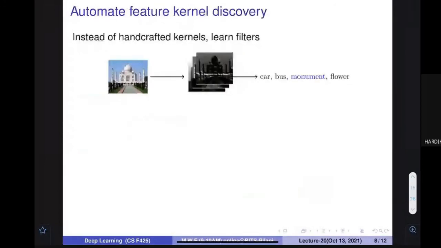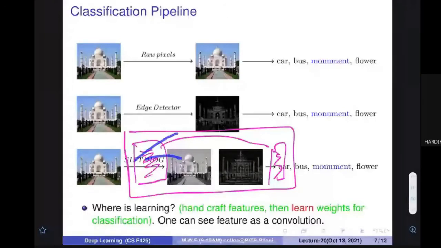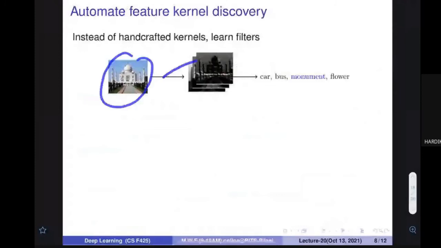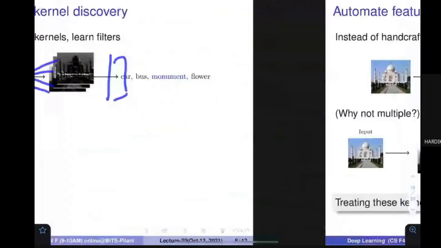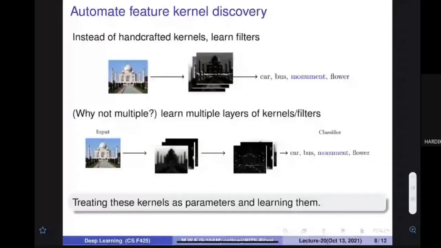Make sense? All right. So here we have seen that multiple features are possible. Similarly, given the image, you can extract multiple features, and then you can apply the classification head on that. Let me tell you categorically, if there are 4 things, the output should be 4 values.